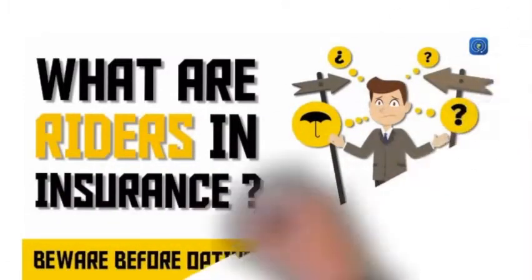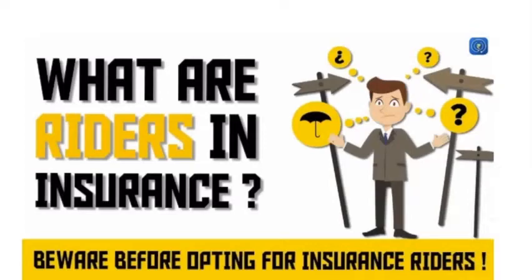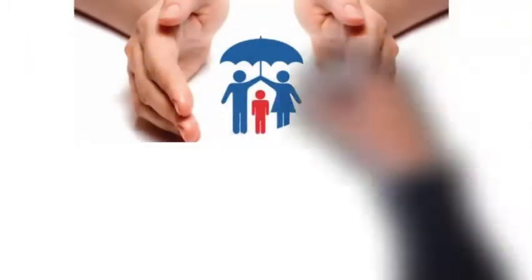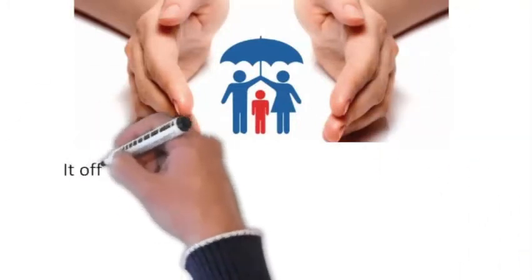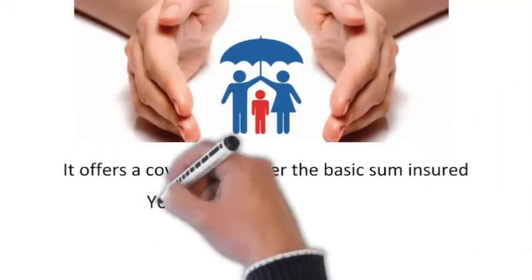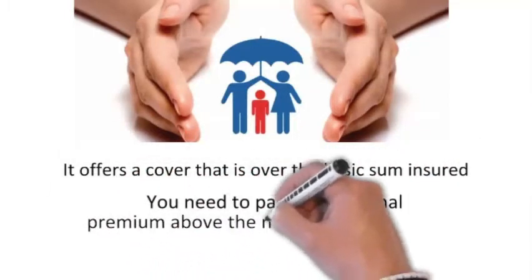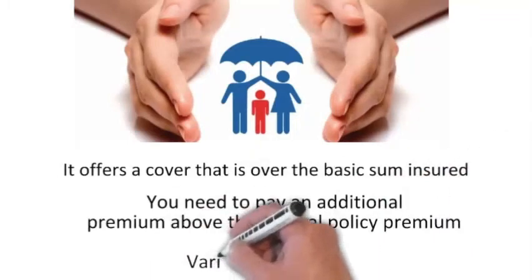So let us first look at what riders are. Riders are basically additional benefits that we can add to our existing life insurance plan. They offer a cover that is over the basic sum that you are insured for. It commonly adds 5 to 10% above the normal policy premium. However, the cost of each rider will vary from policy to policy and person to person.